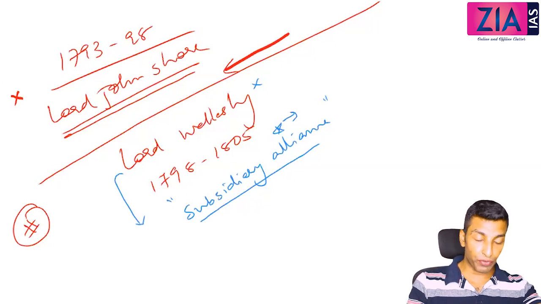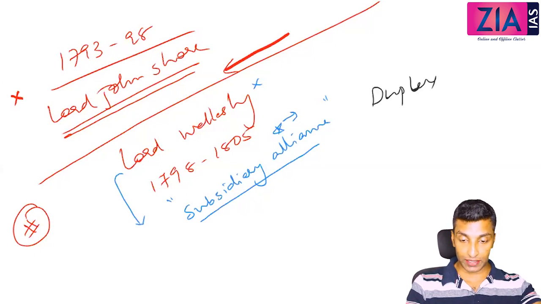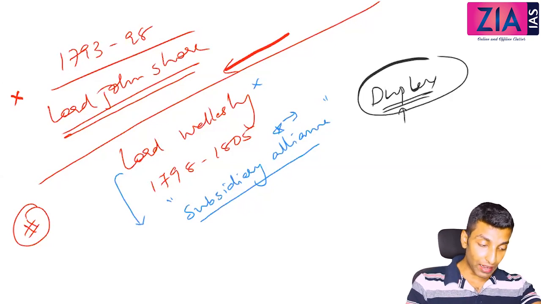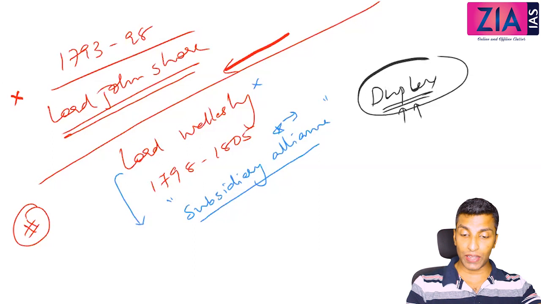And who's the main pioneer of this policy? The main person behind this policy, or the brainchild of this policy. If the question is about brainchild, or about pioneer, this name we have discussed before, that is Dupleix. Okay, the French governor Dupleix is the pioneer of this policy when he rendered his army to Hyderabad. He was a French governor in Pondicherry. So when he first rendered his army to Hyderabad, that is when this military help concept comes. So the pioneer of subsidiary alliance is actually Dupleix.